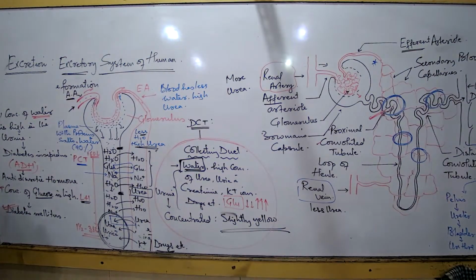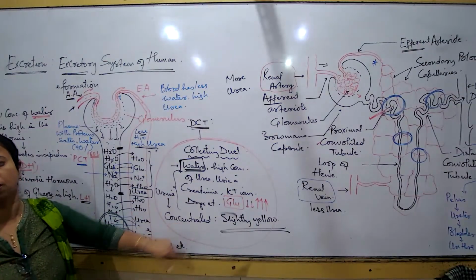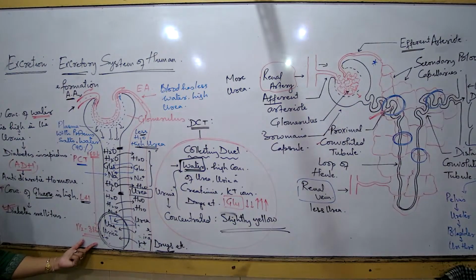So I said the urine will have this much. This is the composition. What is the normal amount? Generally 1.5, 2 liters, 3 liters maximum. Even if a person drinks a whole lot of water, how much water should we drink? Should we drink 5 liters, 6 liters of water? No. In a day, how much water should we drink? 8 to 10 glasses, meaning 2 to 2.5 liters.